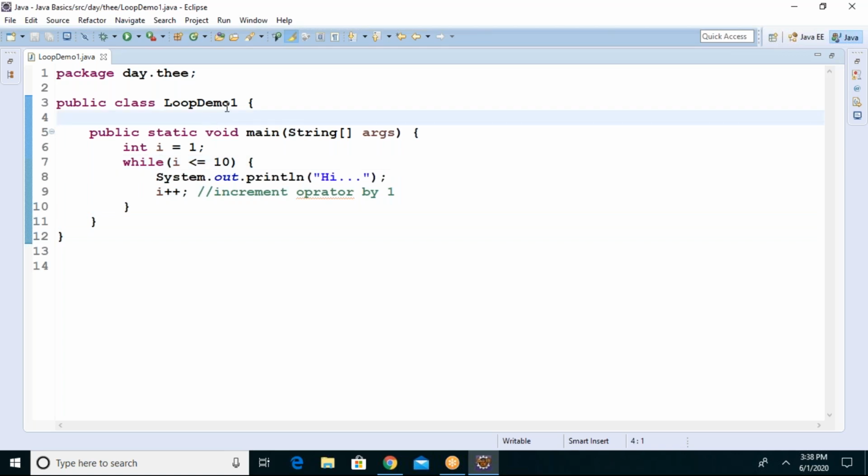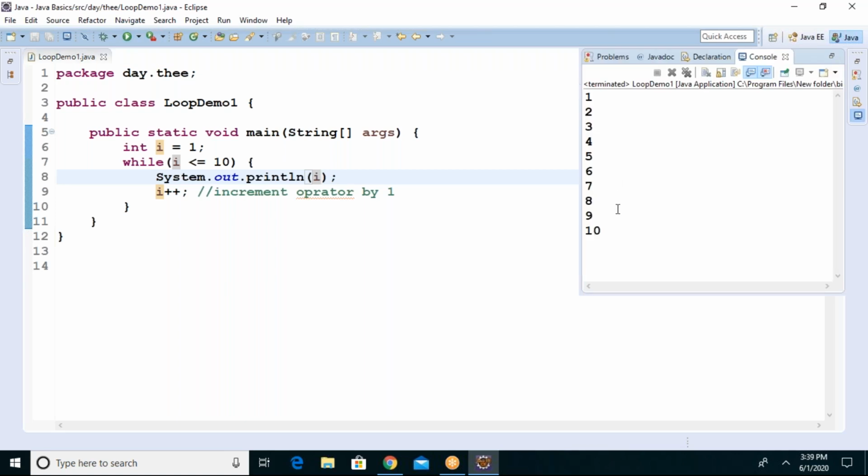Okay, right. Now we'll do another program. If you want 1, 2, 3, 4, 5, what to do? Just very simple. Remove high, print the I value. Will that print 1, 2, 3, 4, 5 or not? Yes. See, 1, 2, 3, 4, 5, up to 10 it is printing.